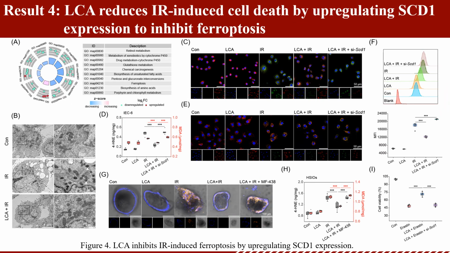Result 4. LCA reduces IR-induced cell death by upregulating SCD1 expression to inhibit ferroptosis. Proteomic sequencing analysis revealed that in irradiated cells treated with LCA, the ferroptosis signaling pathway is significantly enriched. By improving mitochondrial morphology, reducing lipid peroxidation, and decreasing intracellular iron accumulation, LCA was demonstrated to counteract IR-induced ferroptosis.